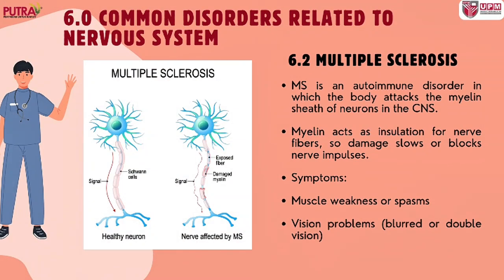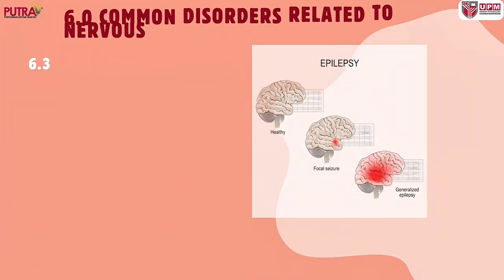Next is multiple sclerosis. Multiple sclerosis is an autoimmune disorder where the body attacks the myelin sheath of neurons in the central nervous system. Myelin normally protects nerve fibers and helps signals travel quickly, so damage to it slows or blocks the nerve impulses. As a result, patients may experience muscle weakness or spasms and vision problems such as blurred or double vision.